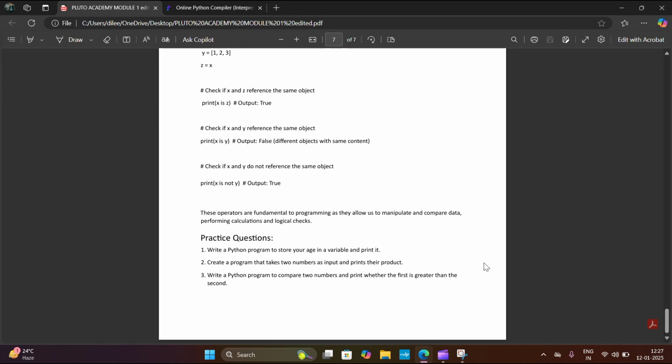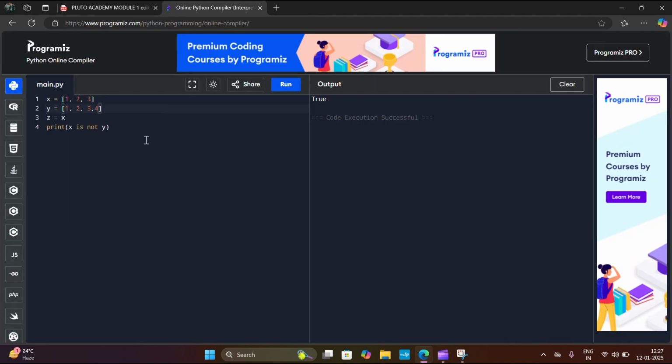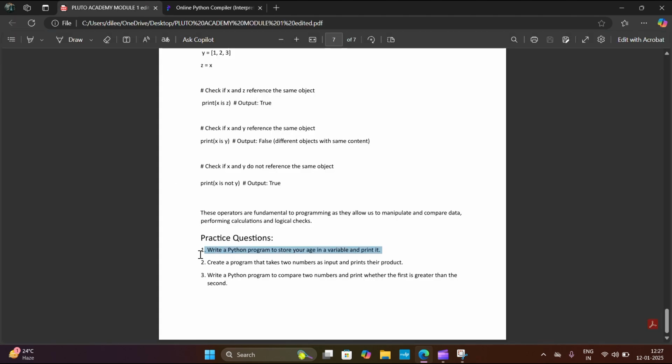At the end of this Day 1 of Python learning, we have three practice questions to do. First practice question: write a Python program to store your age in a variable and print it. Let's try to do the first practice question. First, understand the question.